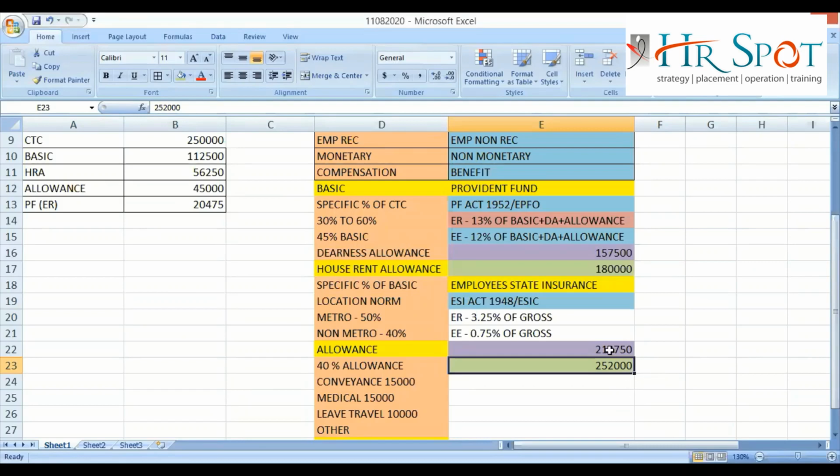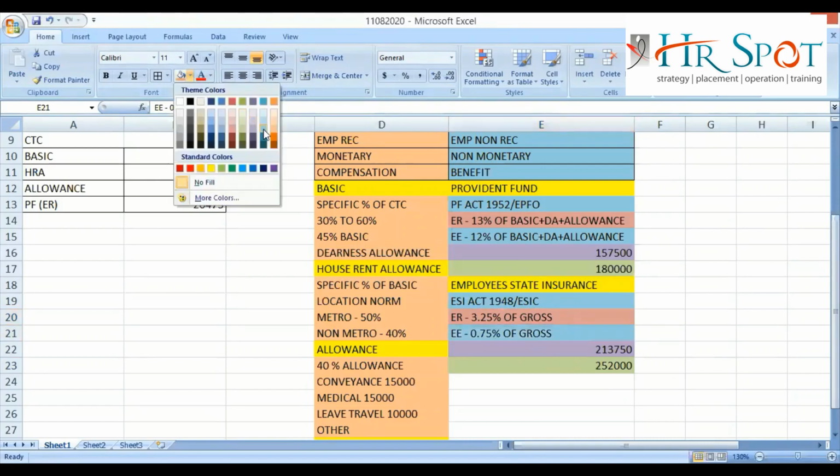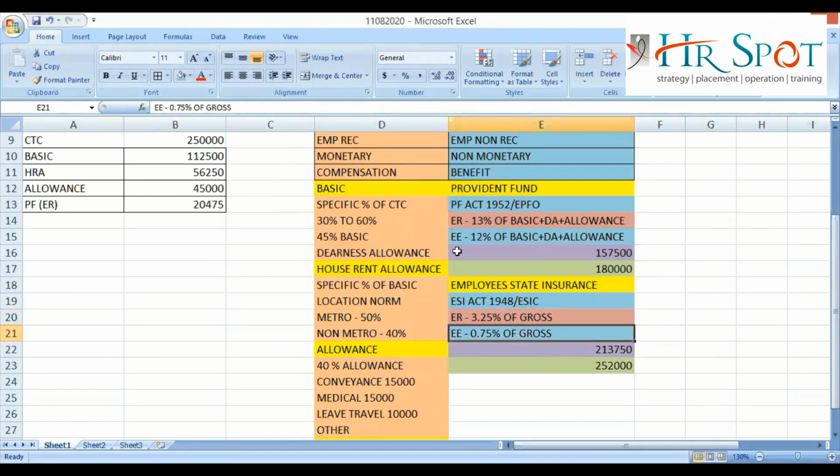So here what is my value? 2,13,750. Is it more than 2,52,000 or less? Less than. So if less than, then my employee is eligible. If eligible, then I'll calculate. How to calculate? I will show the employer contribution in the CTC. The employee contribution I will take care of in the gross and net as a deduction, right? So I will focus on this part. I will not focus on the other part because that is the employee side contribution, which will be reflected as a deduction in the gross and net concept, not now.